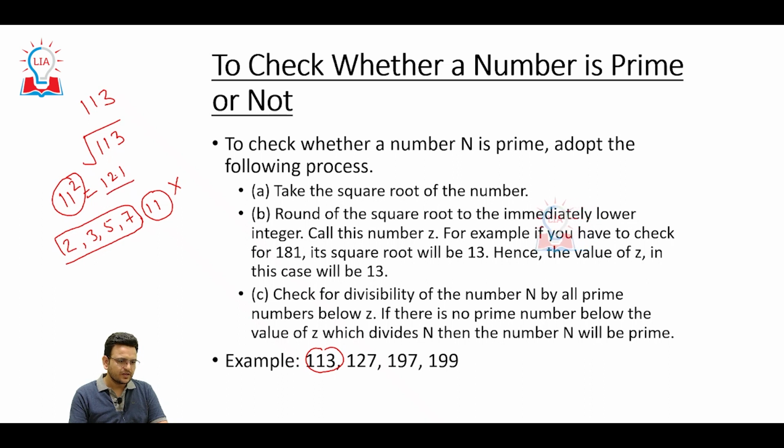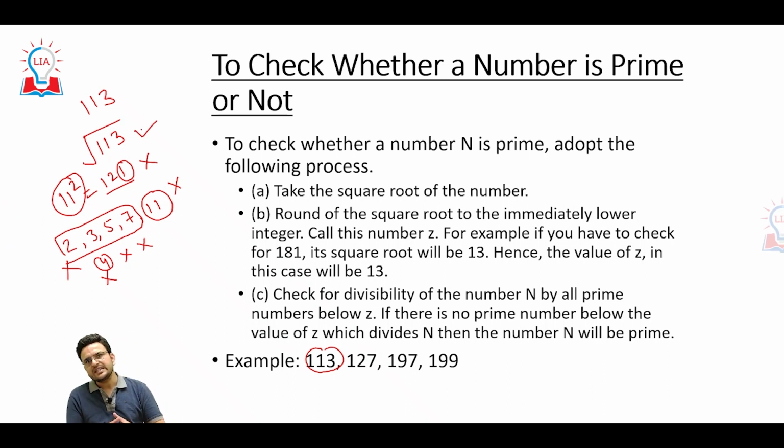Now we will check whether the given number is divisible by 2, 3, 5, 7 or not. In the next video I will try to discuss the divisibility rules, where you will understand how simply we can check whether a number is divisible by a given number or not. This number is not divisible by 2 because the unit digit is 1. The sum of the digits is 1, 2, 3, 4, so 4 is not divisible by 3, hence the number is not divisible by 3. For 5, the unit digit should be 0 or 5, so not divisible, and not divisible by 7 also. So we can say that the given number is a prime number. This is the way we can check whether a given number is prime or not.